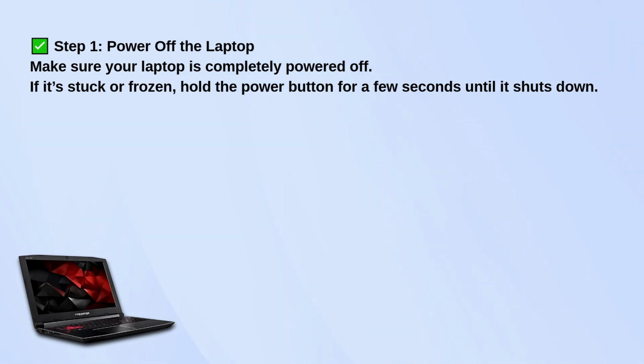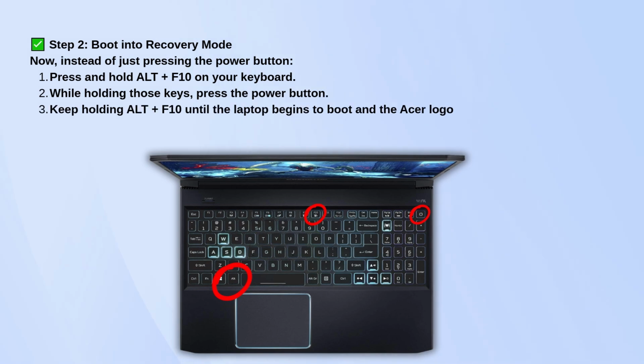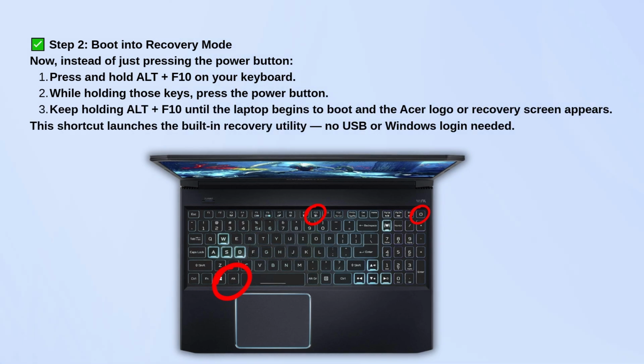Instead of just pressing the power button, press and hold Alt plus F10 on your keyboard. While holding those keys, press the power button again. Keep holding Alt plus F10 until you see the Acer logo or the recovery screen pop up. This shortcut launches the built-in recovery utility, so you won't need a USB or Windows login.